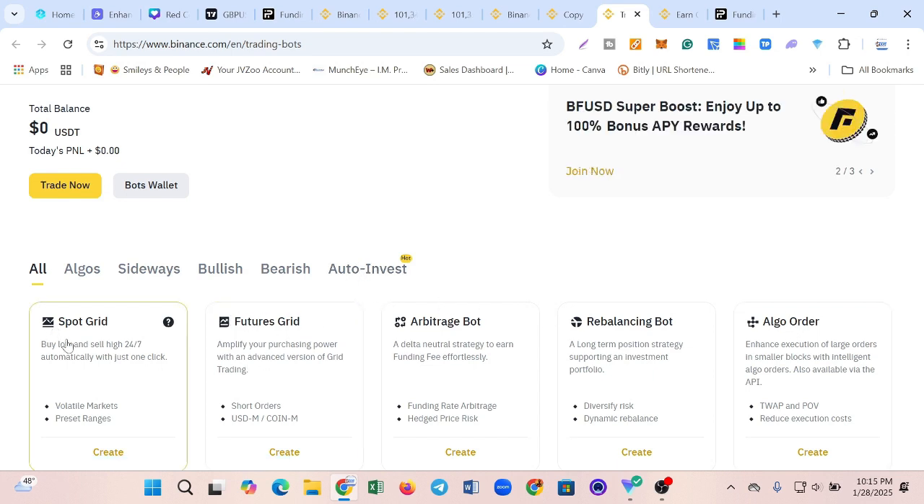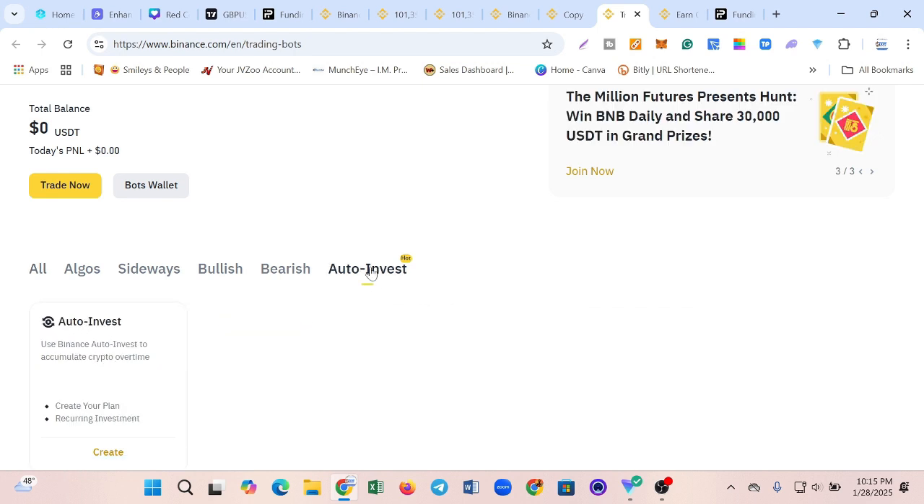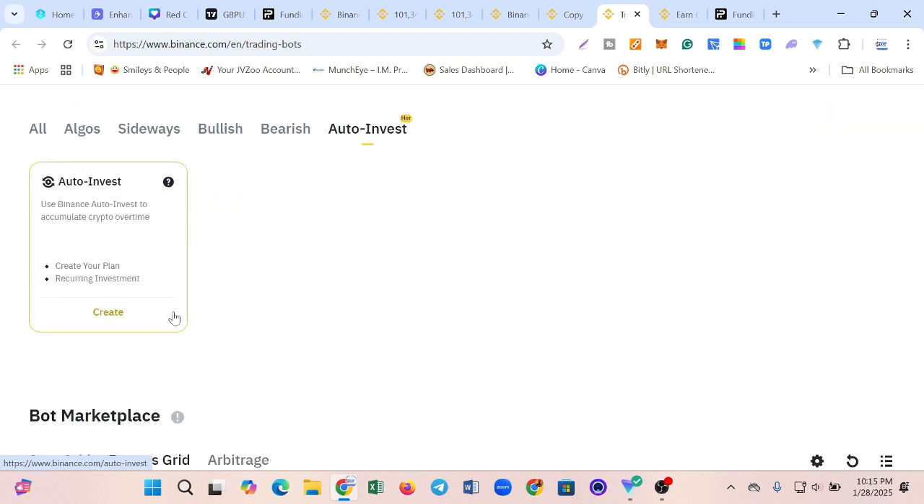So these are the major ones that people use, which are this spot grid, futures grid, and this auto invest. Now this auto invest is just like a dollar cost average kind of trade. What this actually does is that it helps you to buy Bitcoin. Let's assume you're going with Bitcoin or BNB, any of the crypto that you want to do with auto invest. It helps you to buy the crypto at intervals.